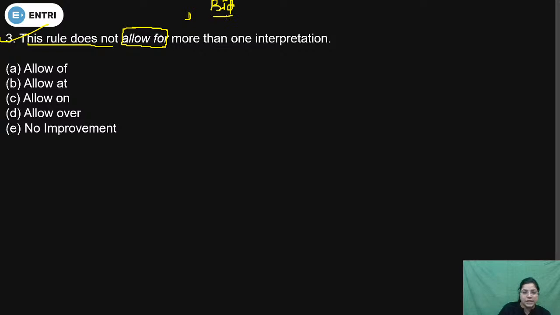So whenever we are saying make possible, to make something possible, then after allow, for will not be used. In that case we will use allow of.